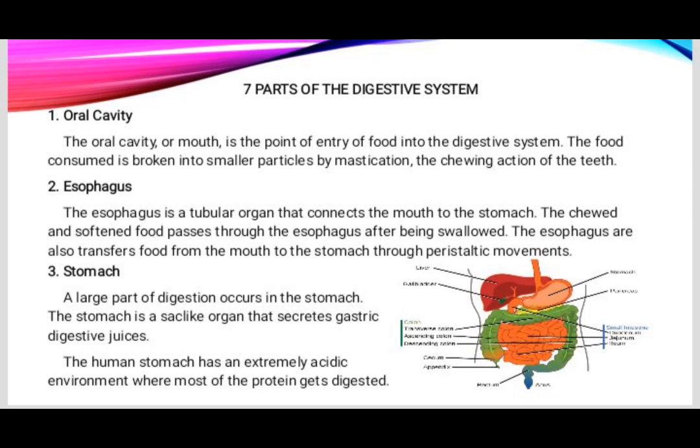Third is stomach. A large part of digestion occurs in the stomach. The stomach is a sac-like organ that secretes gastric digestive juices. The human stomach has an extremely acidic environment where most of the protein gets digested.